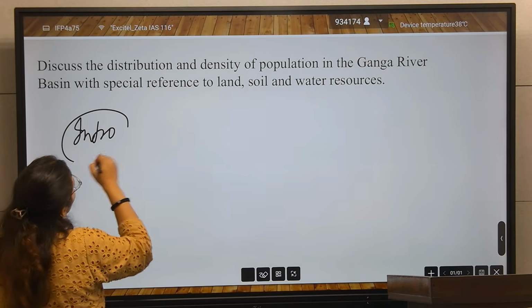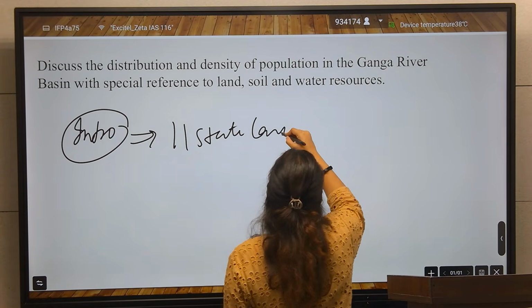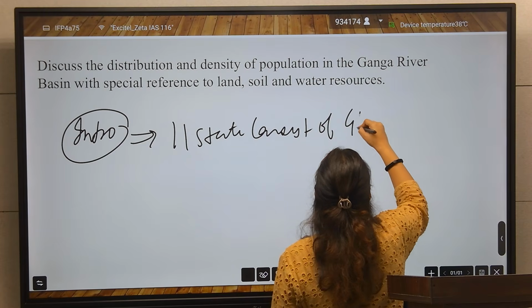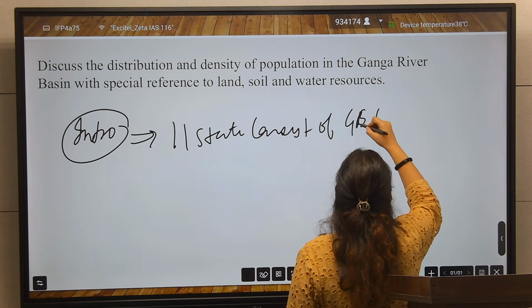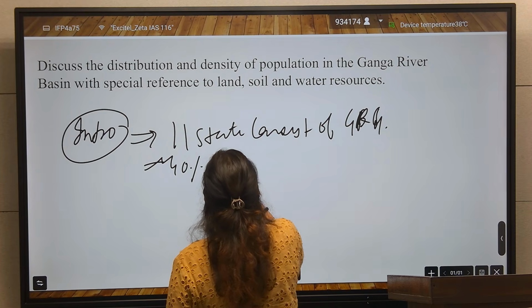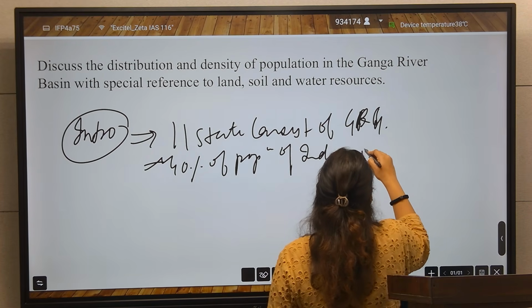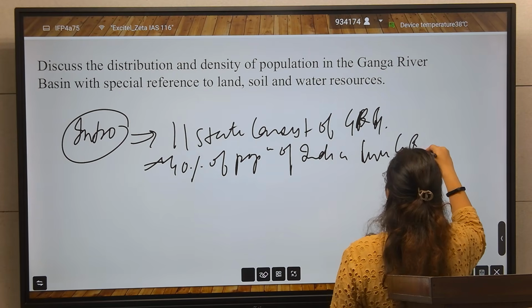In the intro you can use that 11 states consist of the Ganga river basin. Also you can talk about the 40% of the population of India living in the Ganga river basin.